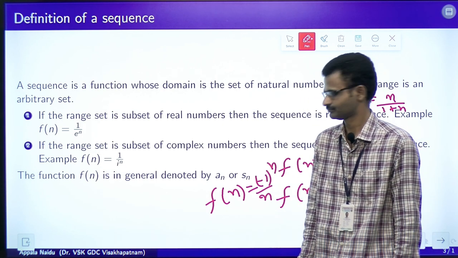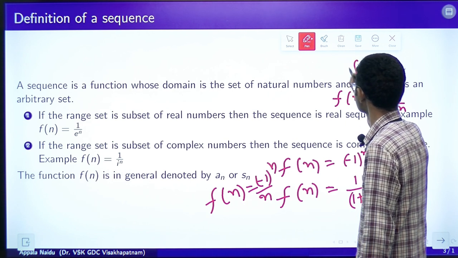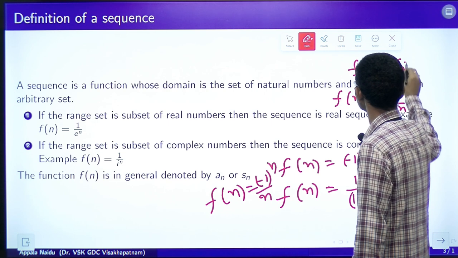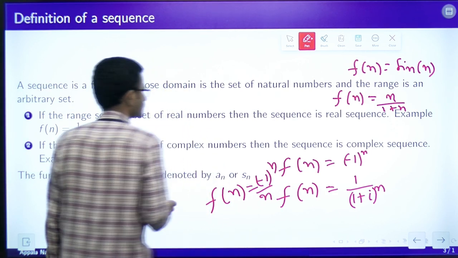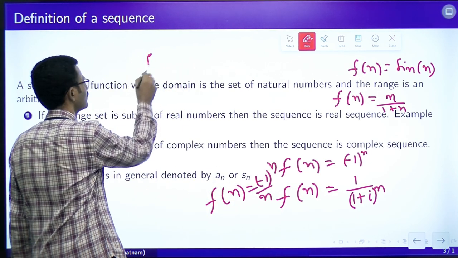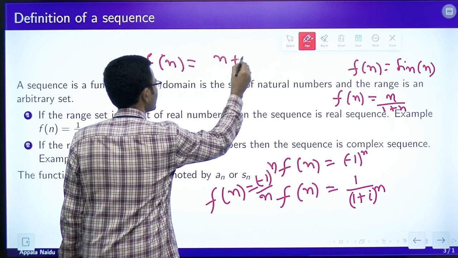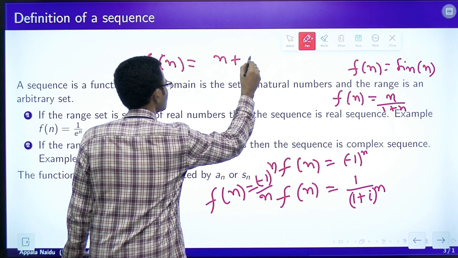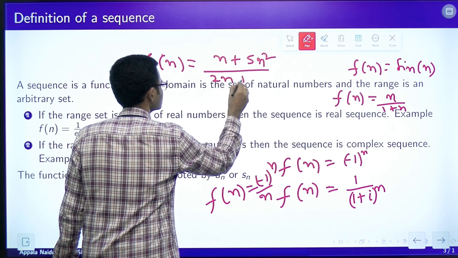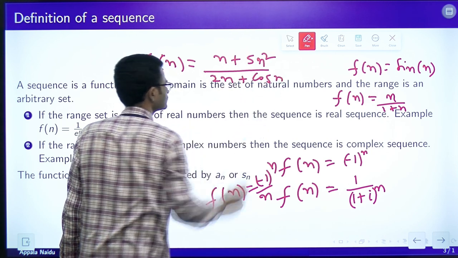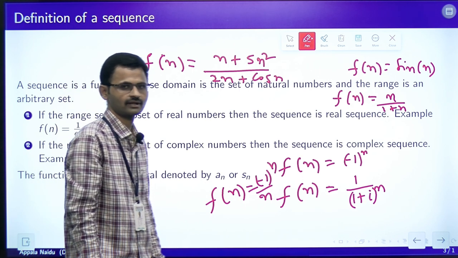This is a real sequence, and one more example is f of n is equal to sin n, and few more examples like f of n is equal to n plus 5 n square divided by 2 n plus cos n. All these sequences are real sequences. Similarly, we can define complex sequences too.